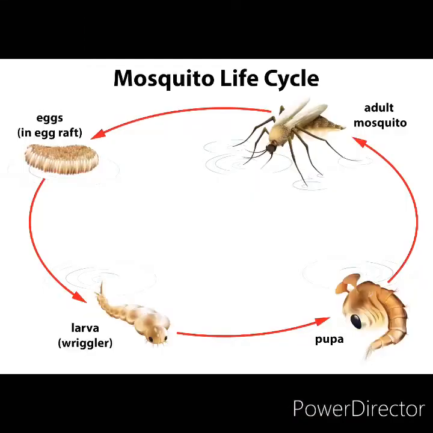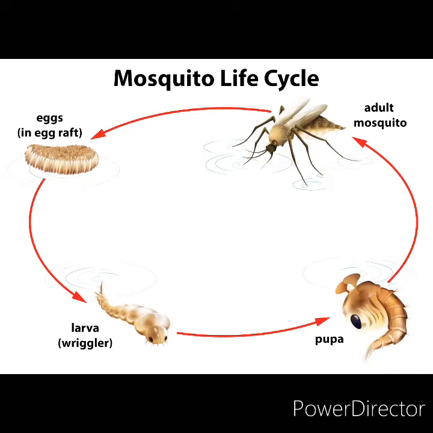So here is a mosquito life cycle. You can see in the picture that a female mosquito first lays eggs in stagnant water. These eggs hatch into larvae. After the egg, the next step is larva. Within a week, the larvae develop into pupa, which in turn develops into an adult mosquito.